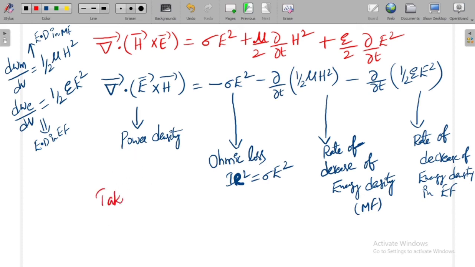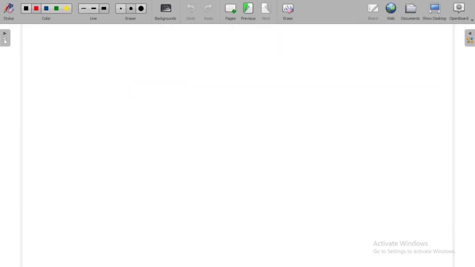taking the volume integral on both sides. See, if it is energy density, if you take the volume integral, you will get the energy, and this you will get the energy, and here you will get the Ohmic loss for the entire volume, right? Let me keep it in the next page.